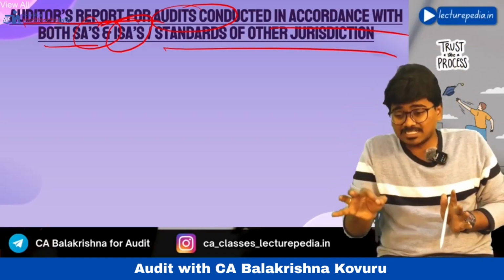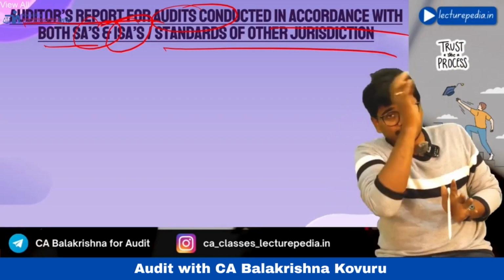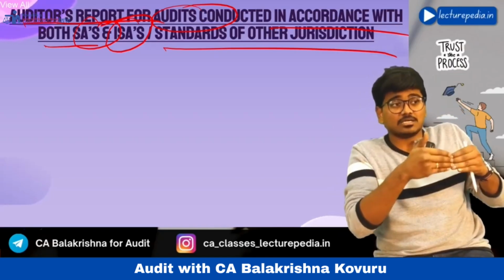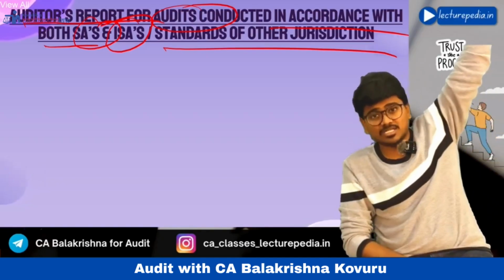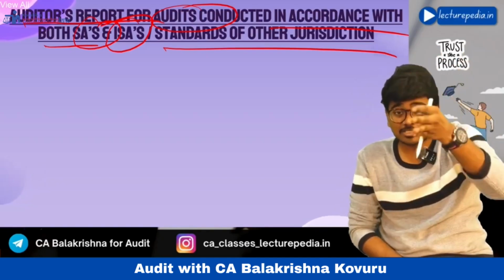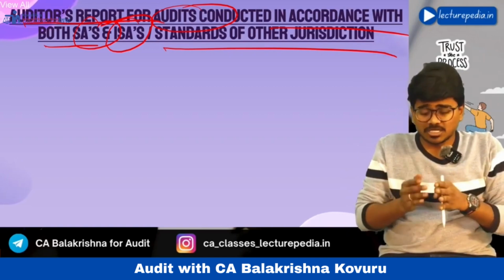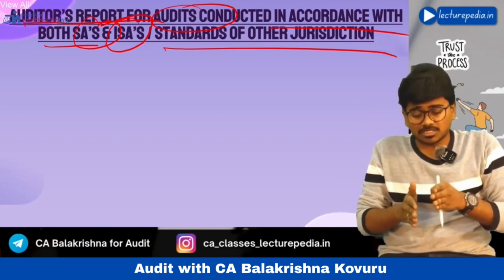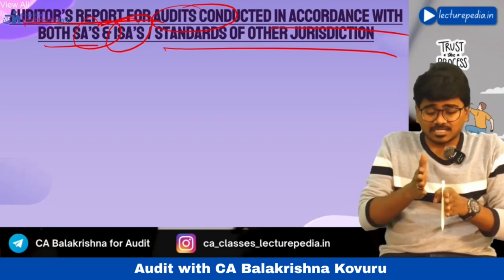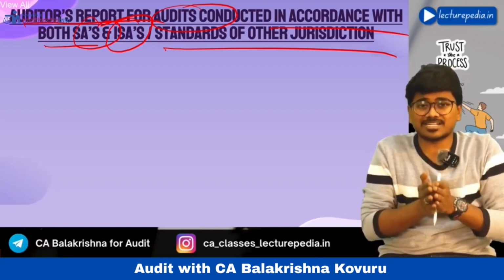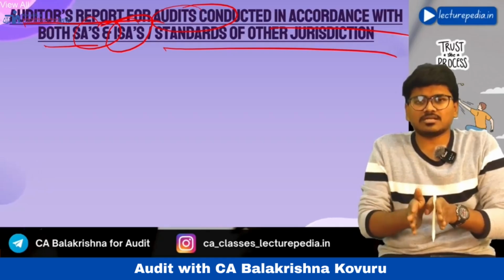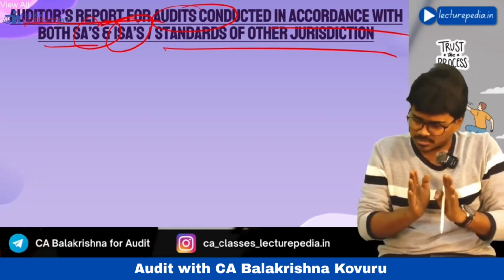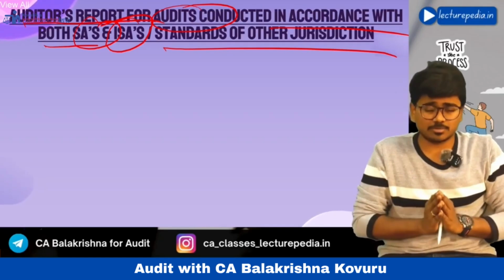For sending the audit report to the American parent company, the audit report has to be as per international standards on auditing, because the parent company is an American company. In this situation, you can give the same audit report for both standards on auditing and international standards on auditing only if certain conditions are satisfied. What are they? There should not be conflict between standards on auditing and international standards on auditing. That is the first point that needs to be satisfied.